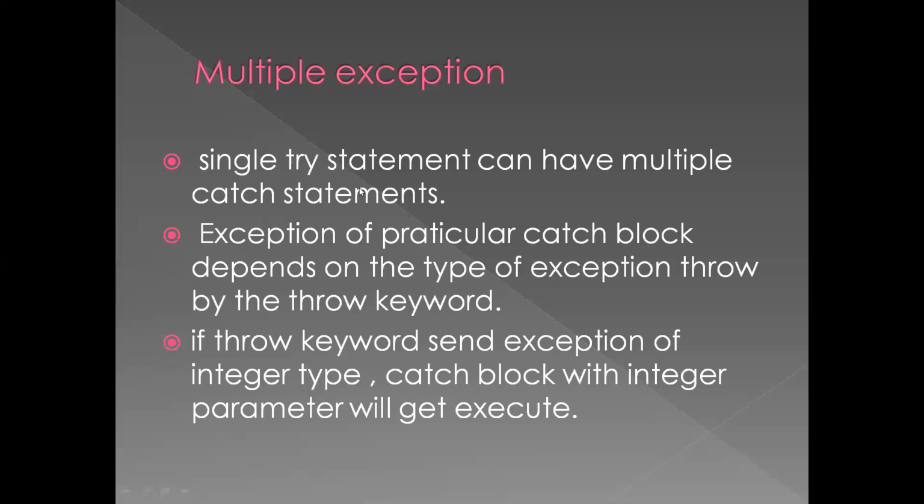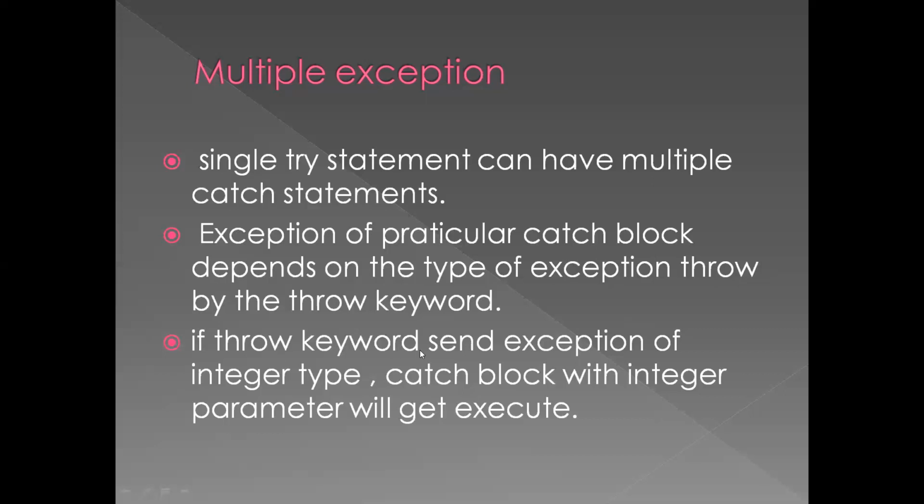This is multiple exception. A single try statement can have multiple catch statements. The selection of a particular catch block depends on the type of exception. That means depending upon the error, it can go to a particular catch block with the help of throw. Throw always throws the exception, throws the error.